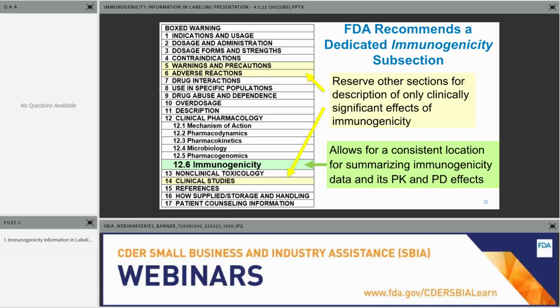I'll also talk during this presentation about other clinically oriented sections of labeling, sections 5, 6, and 14, and how and when immunogenicity information is incorporated in those sections. And to the earlier point, if there are clinically insignificant ADA, all the information, with rare exceptions, would be located only in the immunogenicity subsection, 12.6.